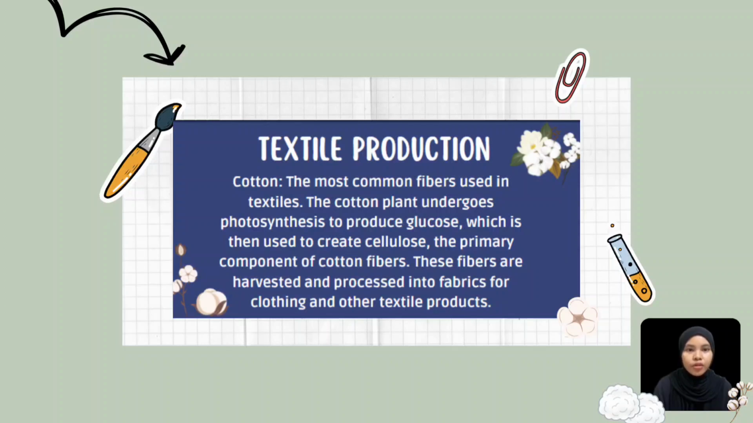Cotton is the most common fiber used in textiles. The cotton plant undergoes photosynthesis to produce glucose, which is then used to create cellulose, the primary component of cotton fiber. These fibers are harvested and processed into fabric for clothing and other textile products.